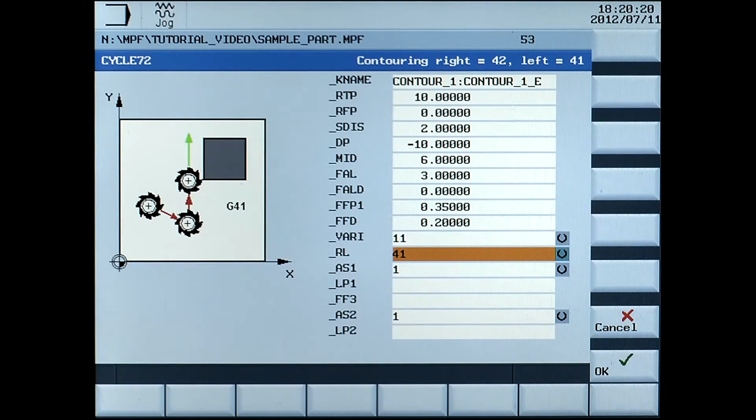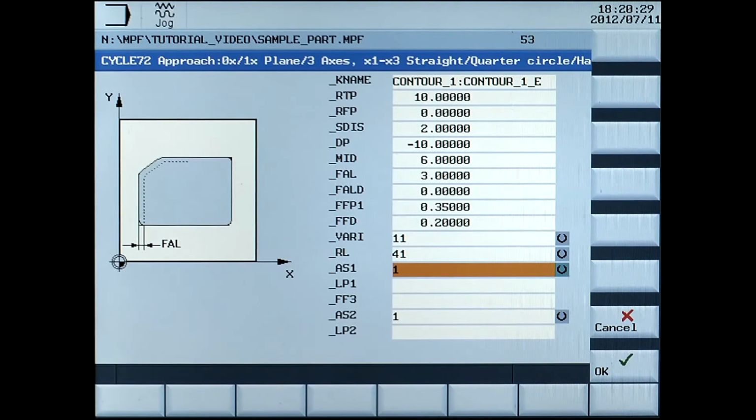RL, contouring to the right or to the left using the select button. Select 41, which is left. AS1, strategy for starting the contour. Select 3, which is circular helix at start of contour.